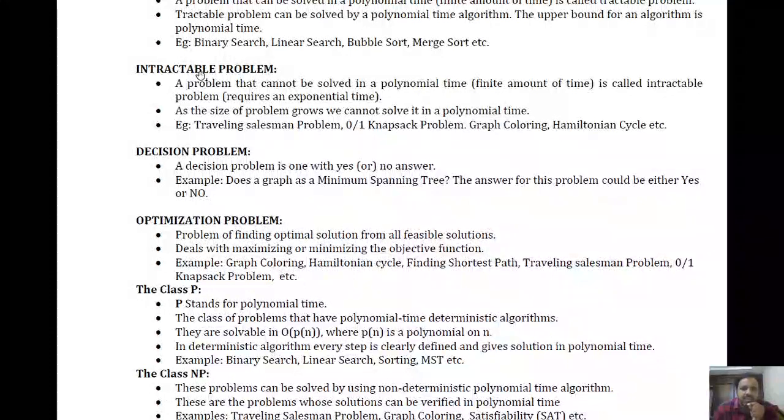So let me give one example: shortest path, right? Finding the shortest path. If the size of the graph is something like 10, the algorithm can give the result in a fixed amount of time. If you increase the size of the graph, that means the number of nodes is more, like 1,000, 10,000, a lakh, and so on, what will happen? The algorithm will not execute in polynomial time, right? So those problems will be considered intractable problems.